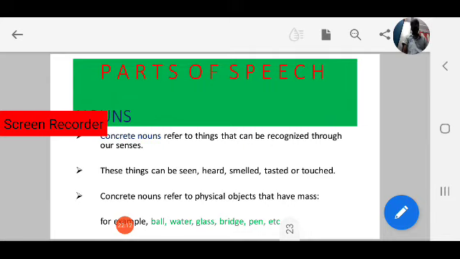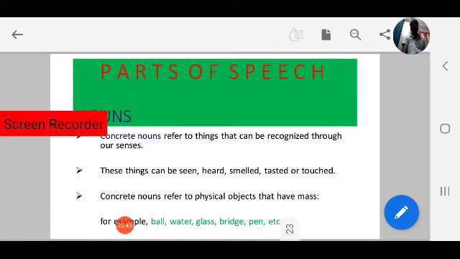These can be seen, heard, smelled, tasted, and touched.